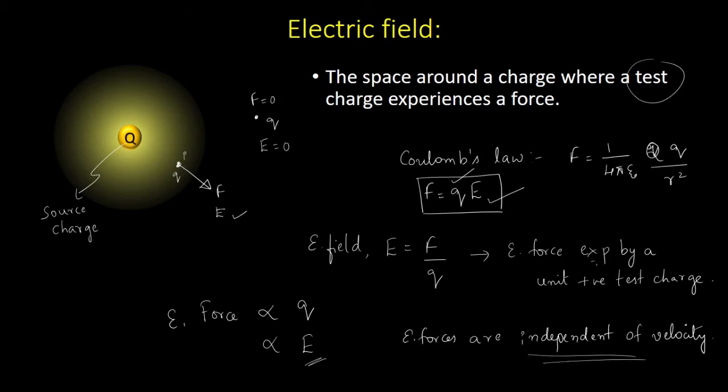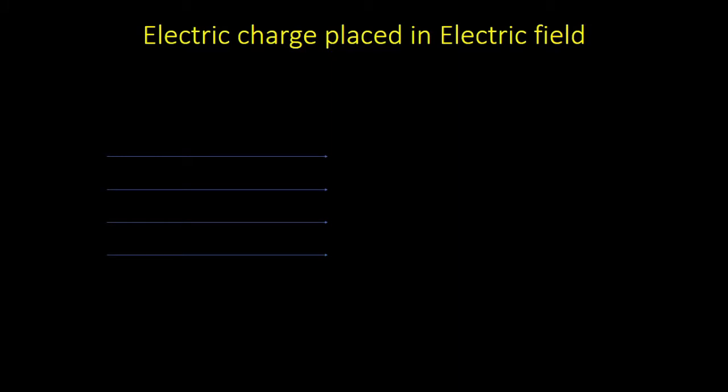What about the direction? So to understand direction, let us consider a case where I am placing a charge in an electric field. So there is a positive charge Q. Now I am placing that in a uniform electric field.